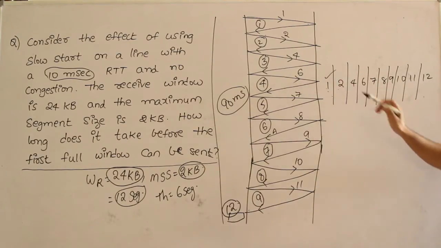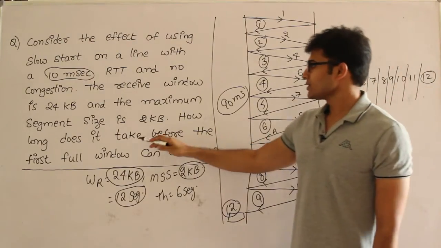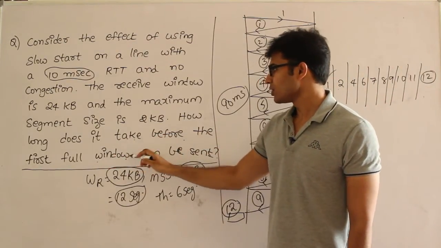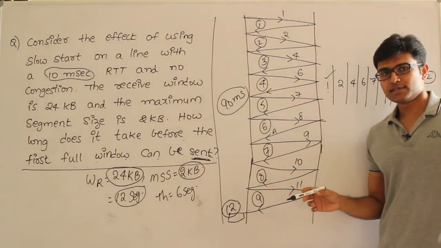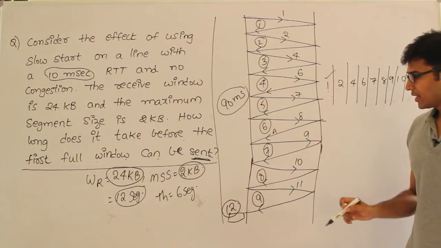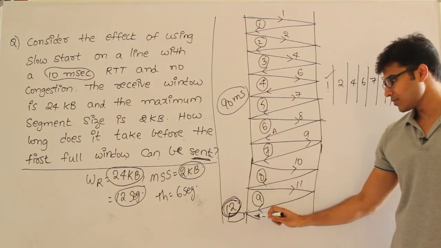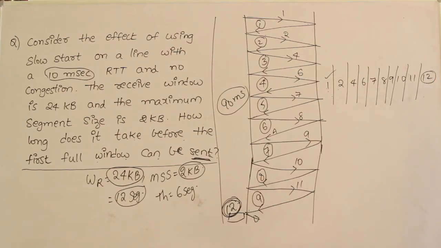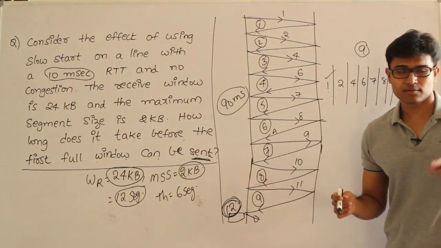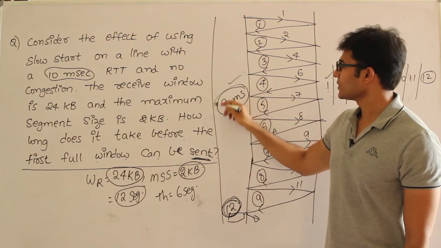So if you start from 1, by the time your window reaches 12, they are asking how long does it take before the first full window can be sent. They are not saying that the first full window is already sent and we are waiting for the acknowledgement. How long does it take before the first full window will be sent? So at this point we will send the first full window. Therefore you need not count the last round trip time. You just count till that point. Till that point you can see that there are 9 round trip times and every round trip time is 10 milliseconds. Therefore the answer is going to be 90 milliseconds. It is the answer. Okay.